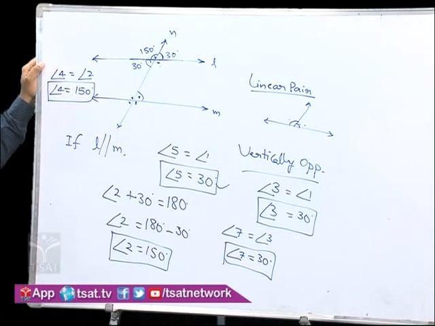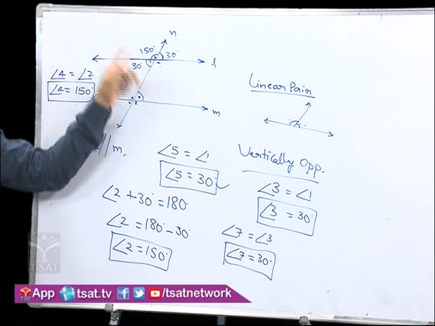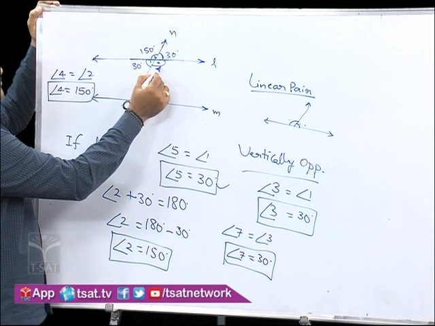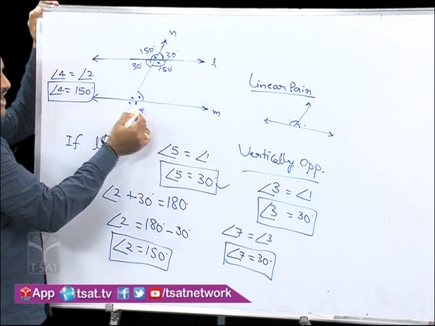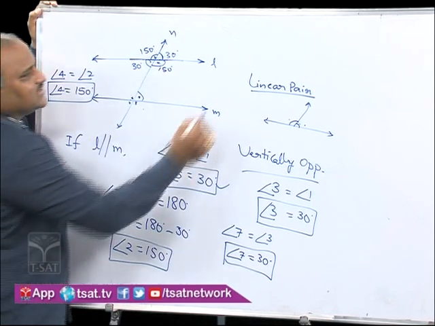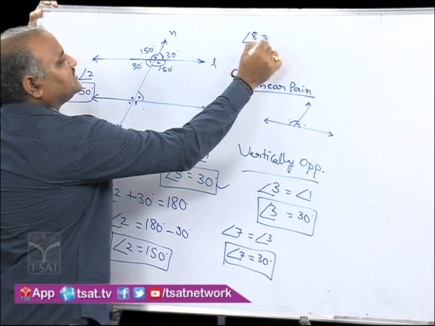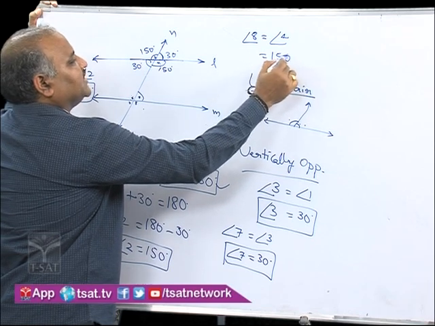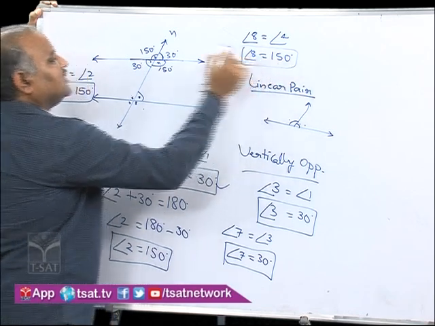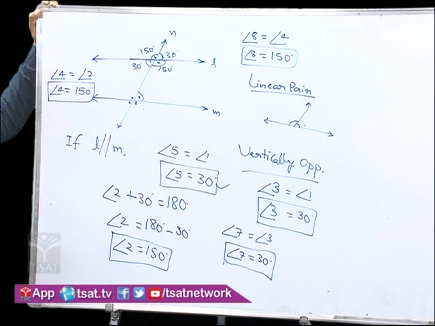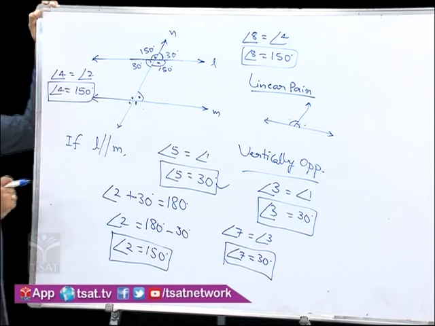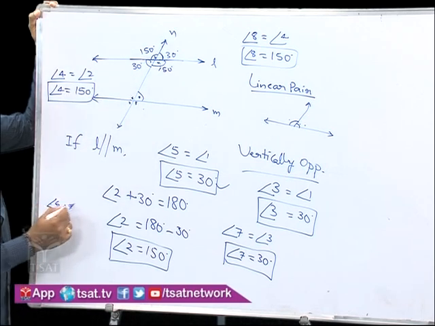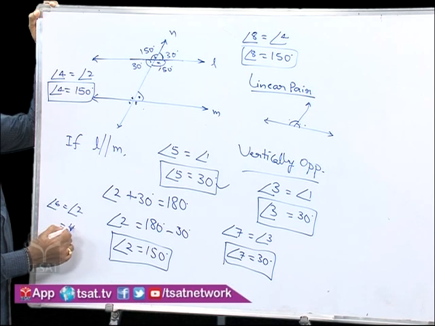Now if we know this 4, which is 150, 4 and 8 are a pair of corresponding angles. So angle 8 is also equal to angle 4, that is 150 degrees. Now the only remaining angle is angle 6. Angle 6 is corresponding with angle 2, so angle 6 is equal to angle 2, that is the same 150 degrees.